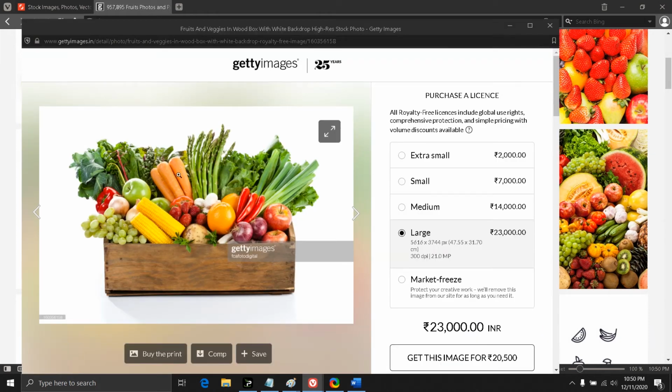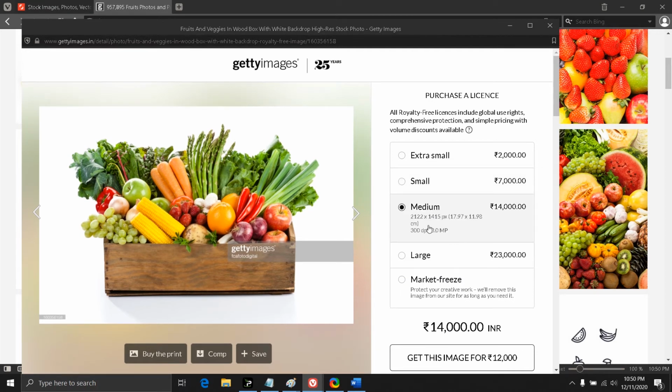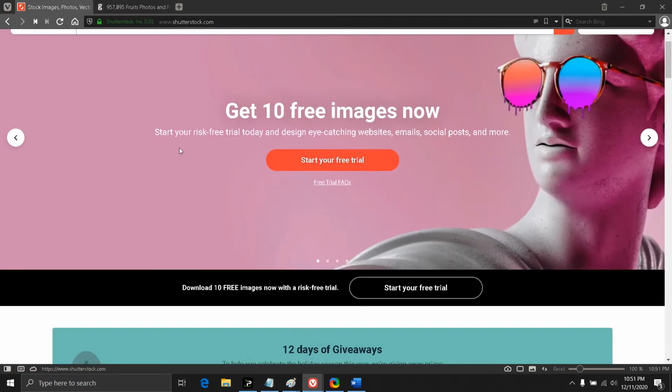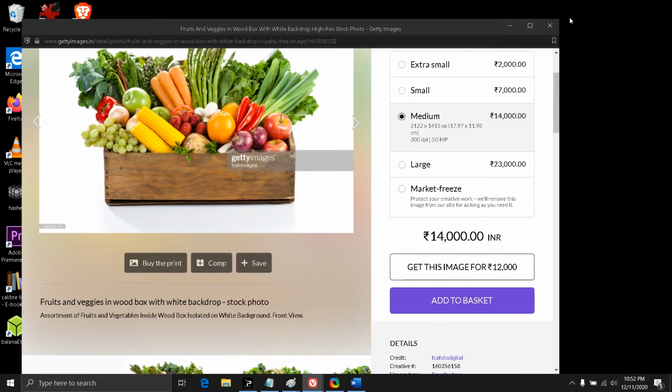As you can see here, it says small 7,000 rupees, medium 14,000 rupees, including the size in pixels and DPI, and it says purchase a license. That is the case with royalty free images. You do have to pay for the rights to use them, but only once, and then you can use the image as many times as you want. These are some websites you can check out to search for or buy images. So this was all about royalty free.